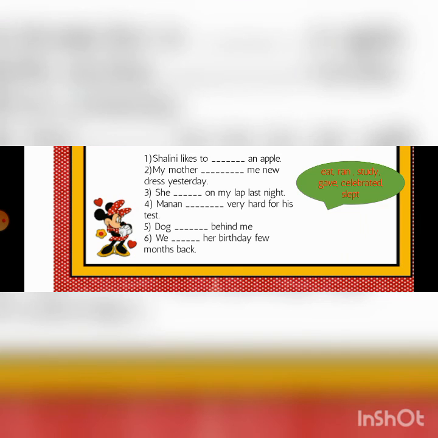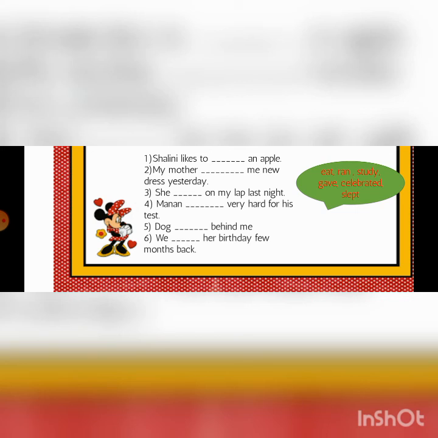So three forms of verbs are clear to you, my kids. Let's move to the exercise. Shalini likes to eat an apple. First form of verb will come because it will be simple present tense. My mother gave me a new dress yesterday. Yesterday means past tense. So what will it be? My mother gave me. Okay, kids?